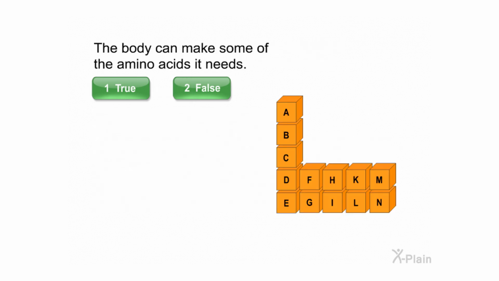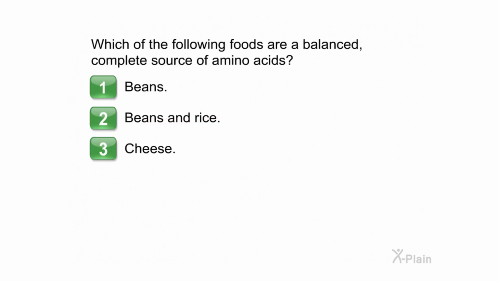The body can make some of the amino acids it needs. Select true or false. Correct. Which of the following foods are a balanced, complete source of amino acids? Choose one of the following options. 1. Beans. 2. Beans and rice. 3. Cheese. Correct.